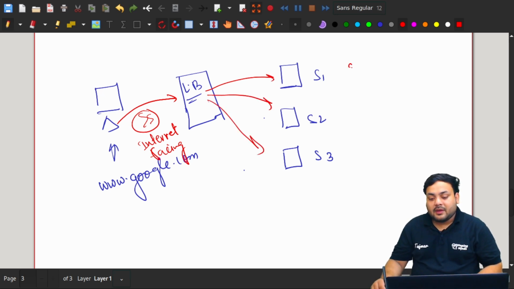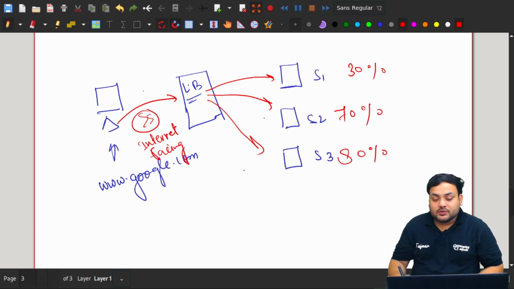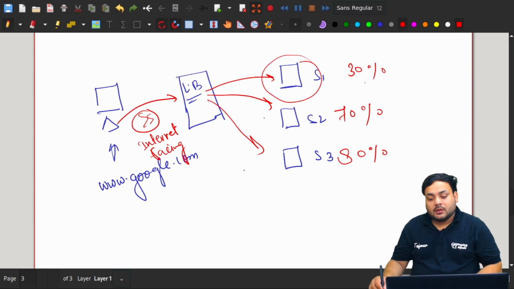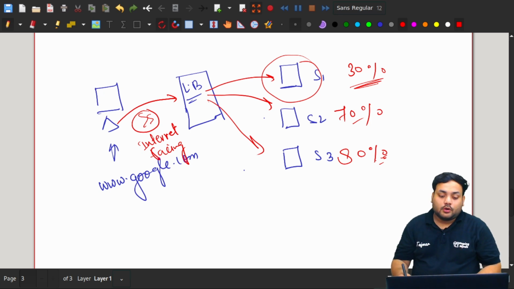Let's suppose I'm having 30% of the traffic over here, 70% of the traffic over here, and 80% of the traffic over here. If I'm using the load balancer, automatically it will send the traffic to this particular machine, because this machine is having low traffic as compared to this server and this server. So this is actually the work of the load balancer.